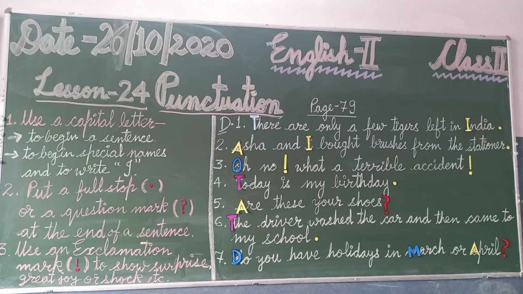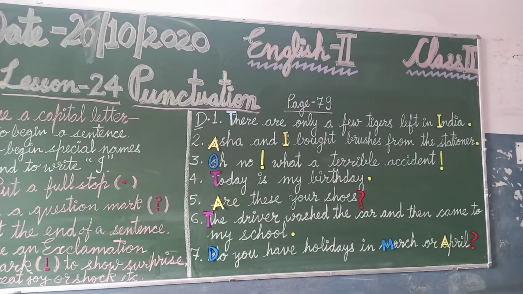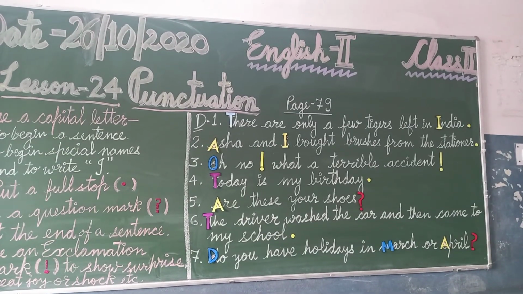Number 1: There are only a few tigers left in India. Look at the first sentence. The first letter T is written in capital because this is the first letter of the sentence. India is a special name, the name of our country, so I is also written in capital letter, and the sentence ends in a full stop because it's a statement.